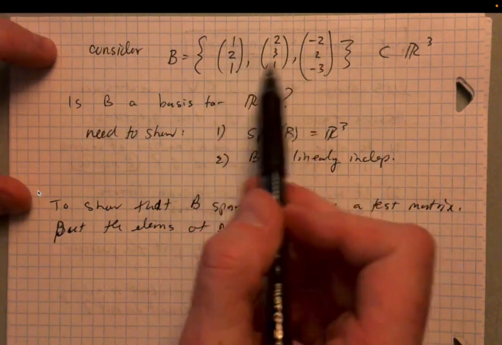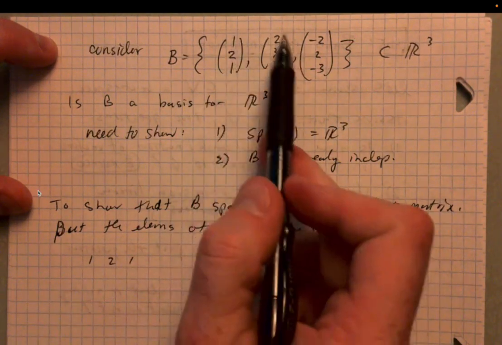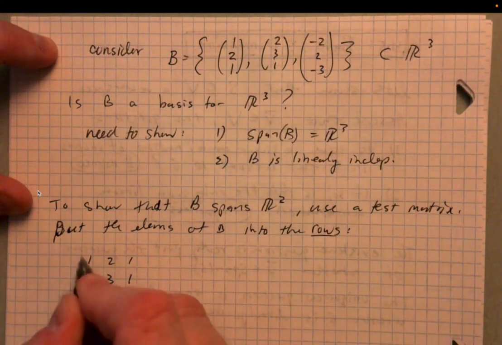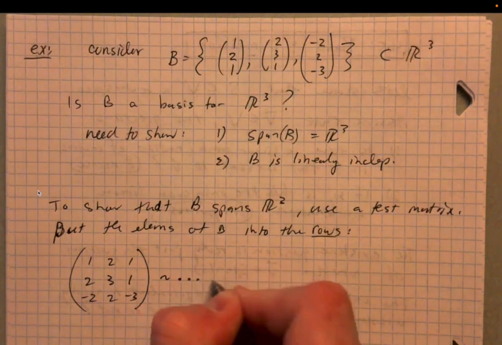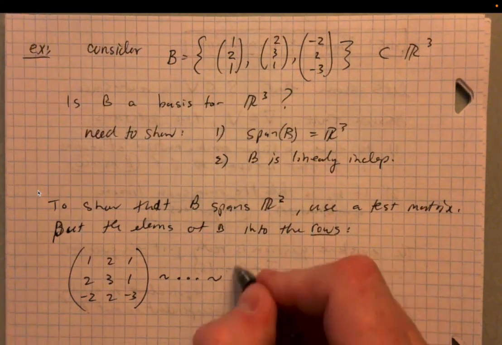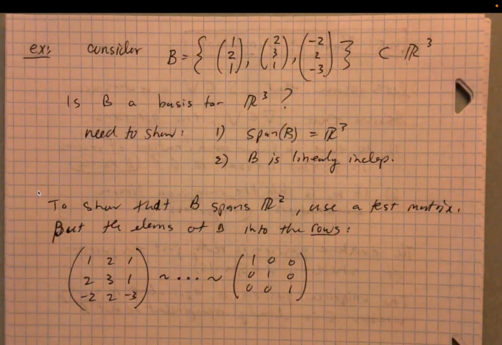Okay, so we'll take these and just plug them into a matrix as the rows. The first row will be 1, 2, 1. The second row is 2, 3, 1. The third row is negative 2, 2, negative 3. That's a matrix. Then just do some row reduction on this, and I'll let you pause the video, take a second, and make sure you can do that. But when you do, what you'll find is that this whole matrix row reduces to the 3 by 3 identity matrix.